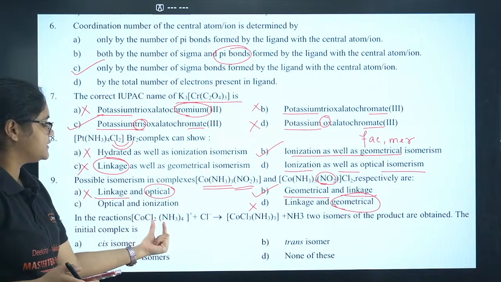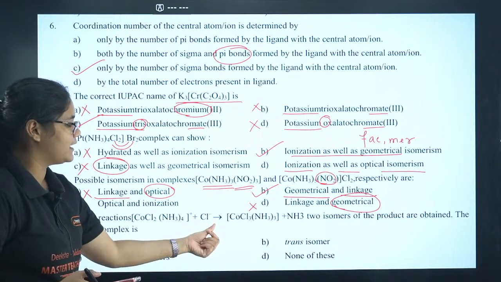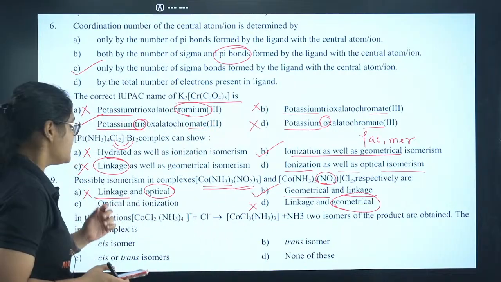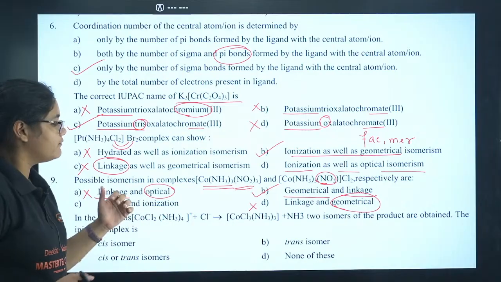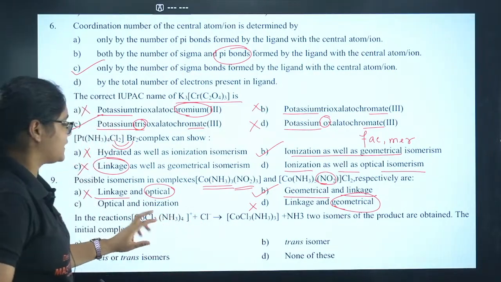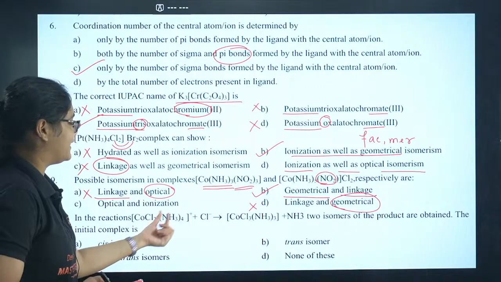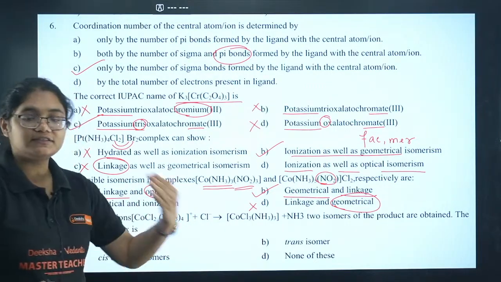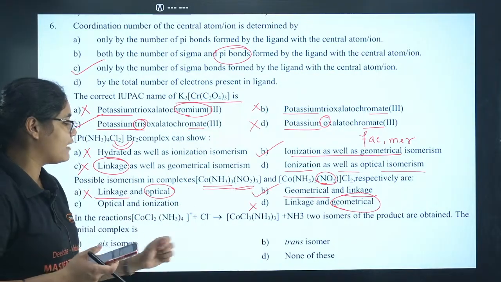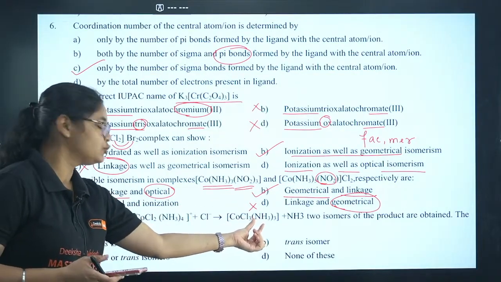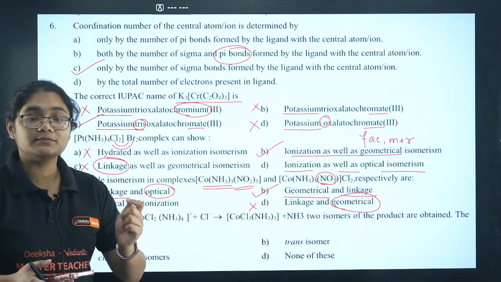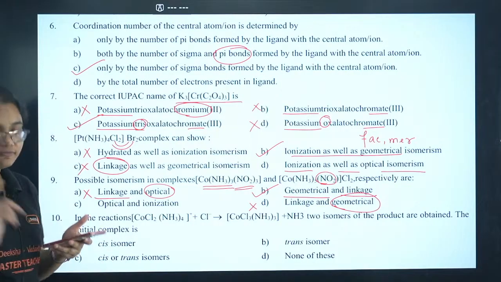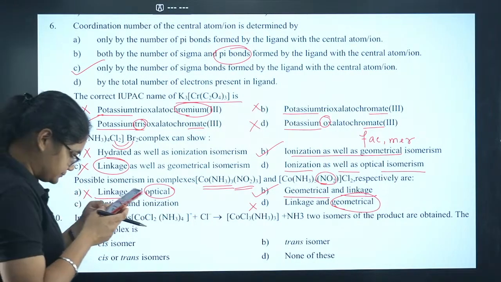In the reaction [CoCl2(NH3)4]+ plus Cl minus giving [CoCl3(NH3)3], two isomers of product are obtained in the initial complexes. So always remember, when two products are formed, what exactly is happening here? Slowly the chlorine group is replacing the NH3 group. When this process is going on, you will get a situation where you will have 4 Cl group and 2 NH3 group. At that time, there is a possibility that cis and trans isomer is possible, and always remember that the cis isomer is formed first. Okay, 10A, yes.